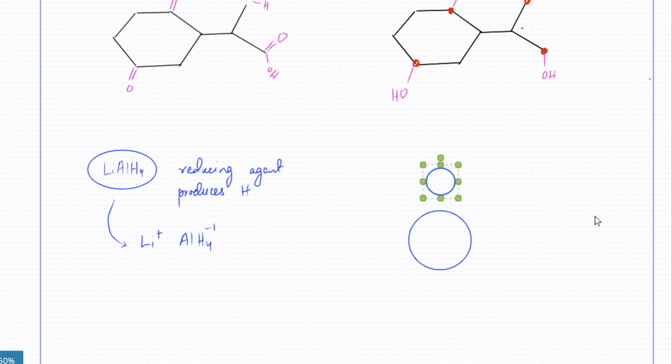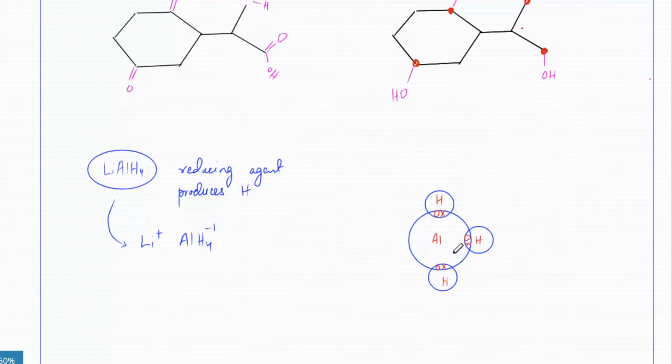So we need 3 of them. And they can ask you about the dot and cross diagram of lithium aluminium hydride, LiAlH4. So here's your aluminium atom, and aluminium is in group 3, so it's got 3 electrons. So it shares 1 over here, 1 over here, 1 over here, with 3 hydrogen atoms. Aluminium's outer shell is still not complete.